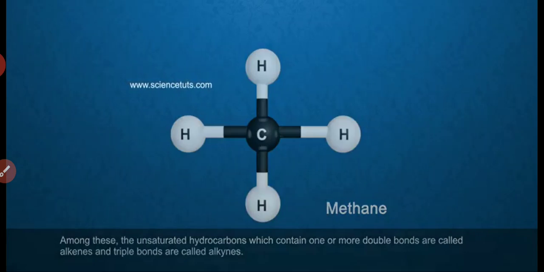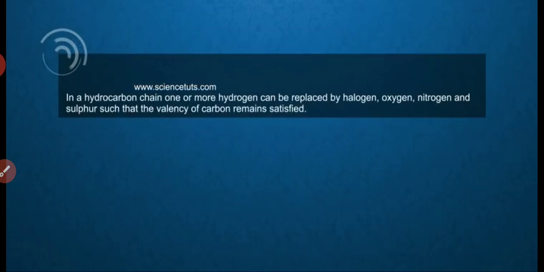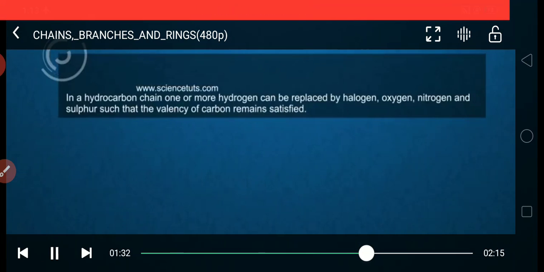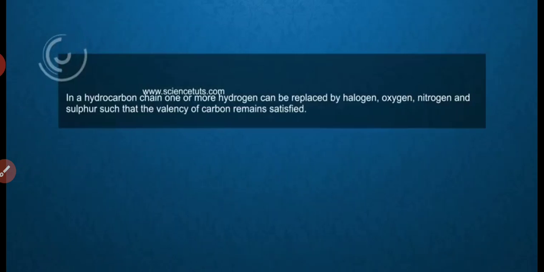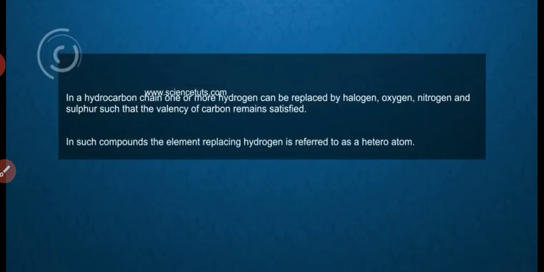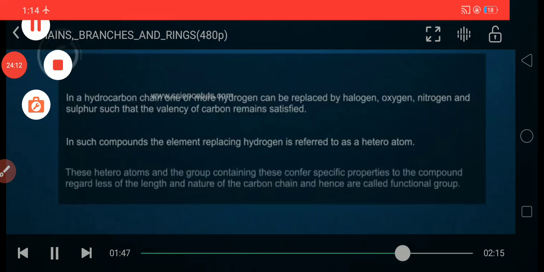In the hydrocarbon chain, one or more hydrogens can be replaced by halogen, oxygen, nitrogen and sulfur such that the valency of carbon remains satisfied. In such compounds, the element replacing hydrogen is referred to as a heteroatom. These heteroatoms